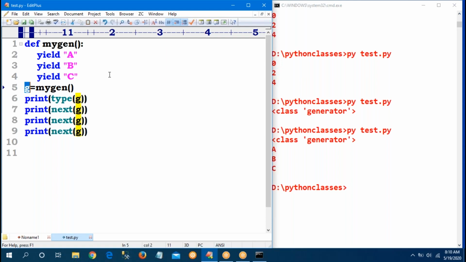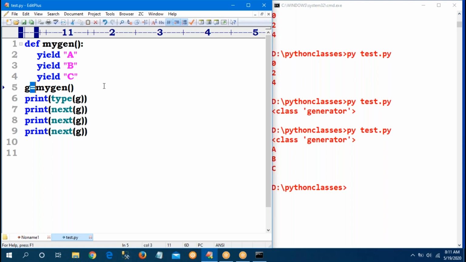What is the difference between normal and generator? This is one function. MyGen is a normal function. Whenever I'm using the yield keyword, the return type of that function will be the generator concept. That example, you forget. That is the list comprehension, tuple comprehension. We are not discussing list and tuple data types. That is the comprehension concept. That is different. This is different.